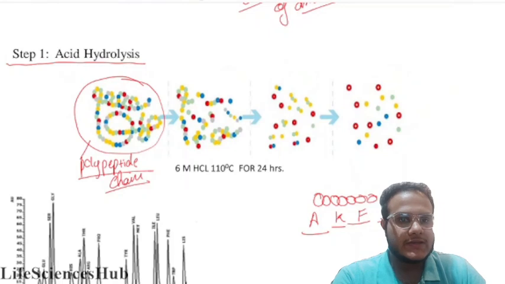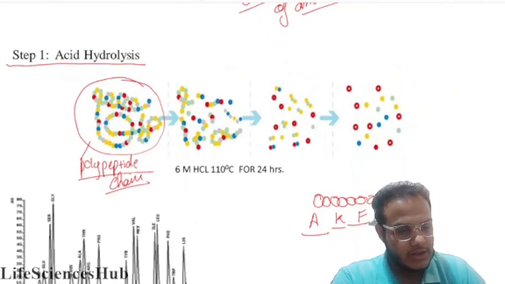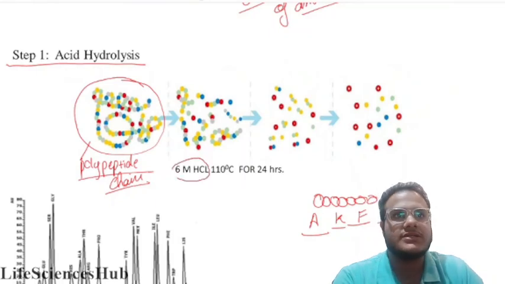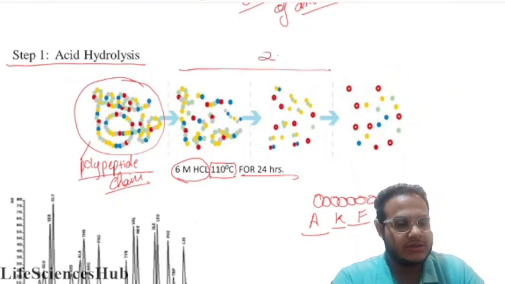How do we do the acid hydrolysis? We do it in 6 molar concentration of HCl, at a temperature of 110 degrees Celsius for 24 hours. We do the acid hydrolysis. After the 24 hours, what happened?